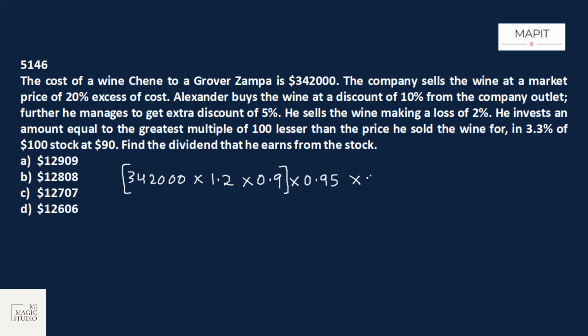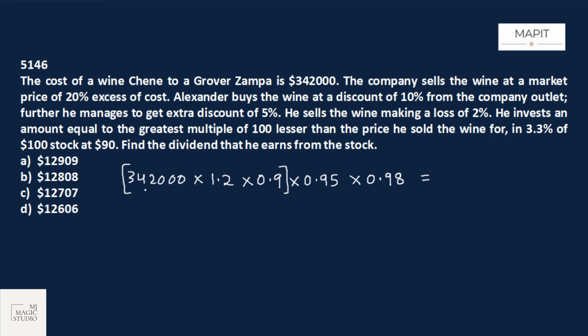That means his recovery rate is only 98%. So this is what he has collected after selling this wine. This is Alexander's return, or Alexander's income which he has received. He invests an amount equal to the greatest multiple of 100 lesser than the price he sold the wine for.